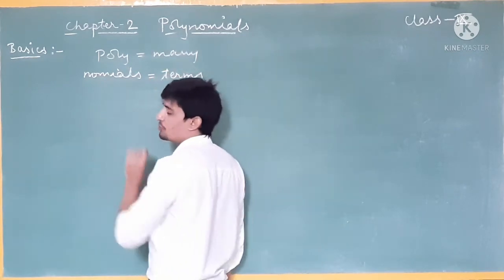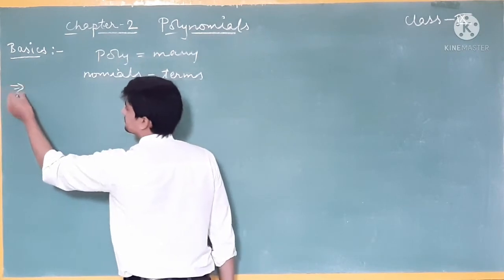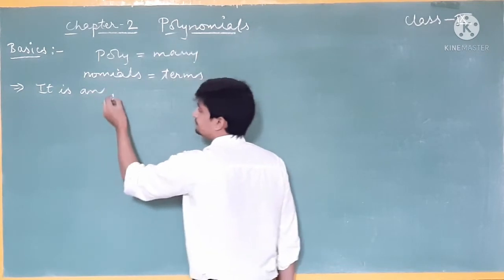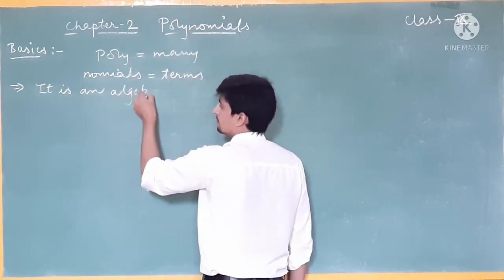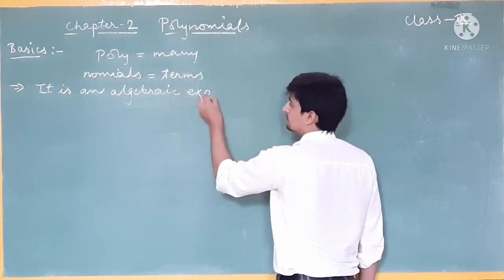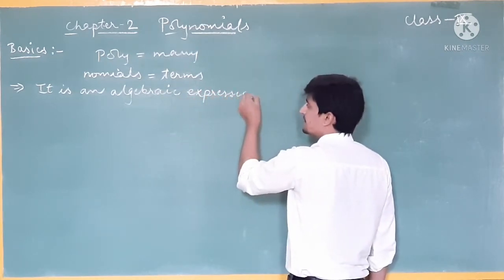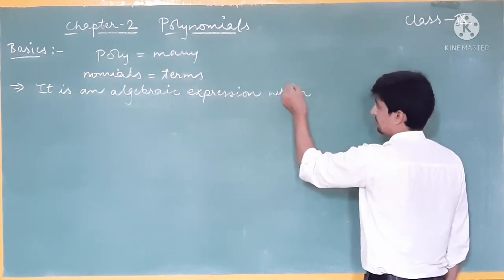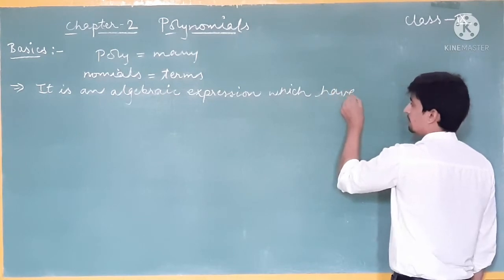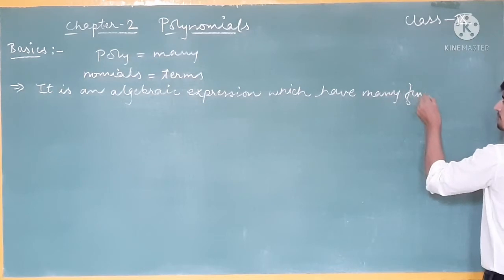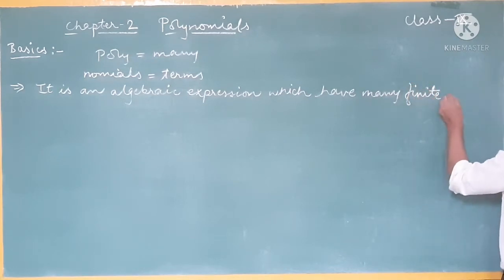And the proper definition of polynomial will be: it is an algebraic expression which has many finite terms.